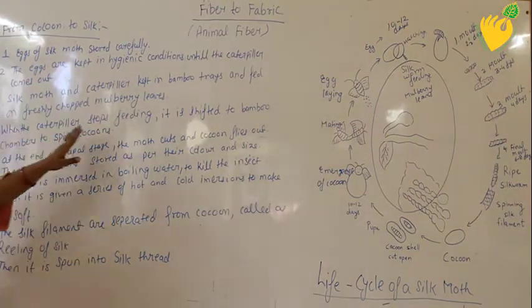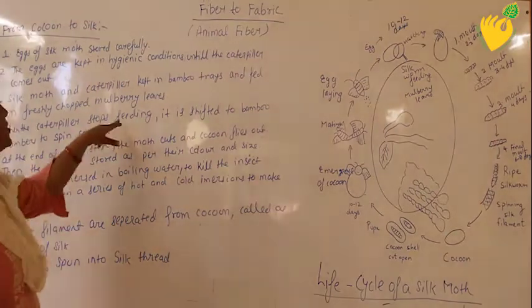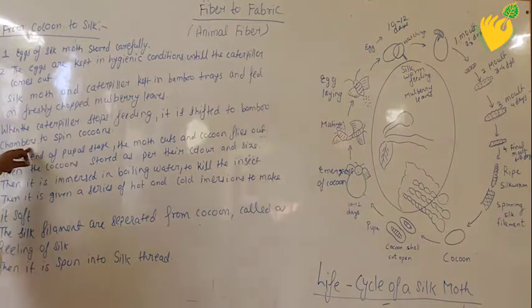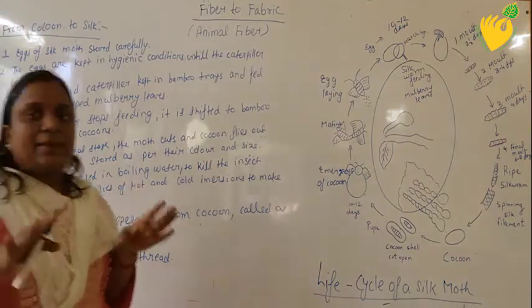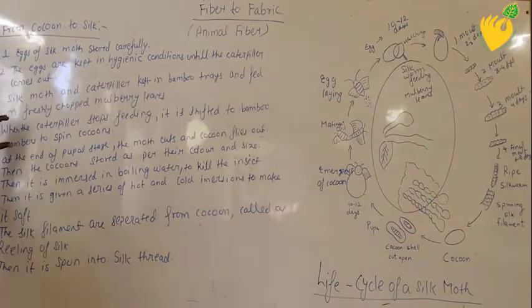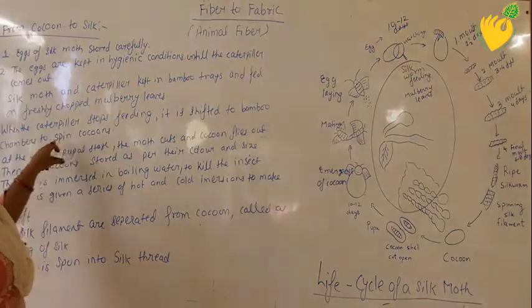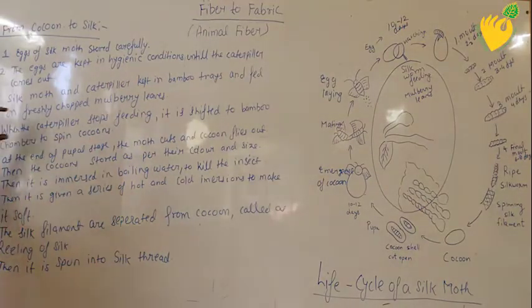When the caterpillar stops feeding, there will come a stage when the caterpillar stops feeding, then it is shifted to the chamber. The chamber is made up of bamboo, and why is the caterpillar shifted to a bamboo chamber? So that it can spin cocoon. That means the stage from where the caterpillar can be converted into cocoon.